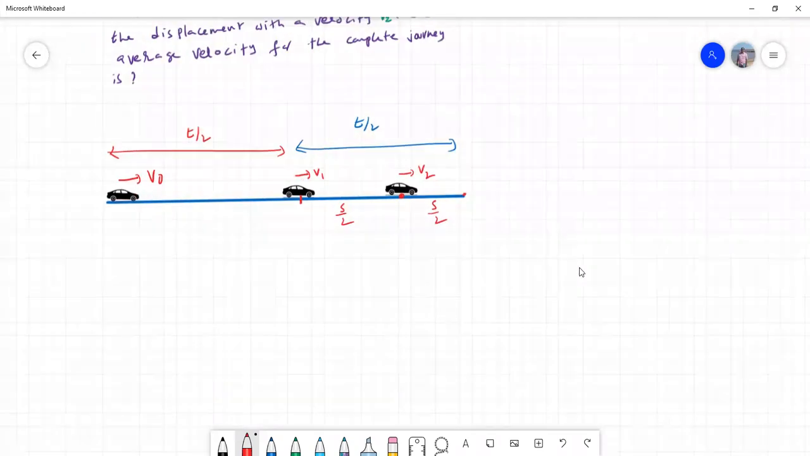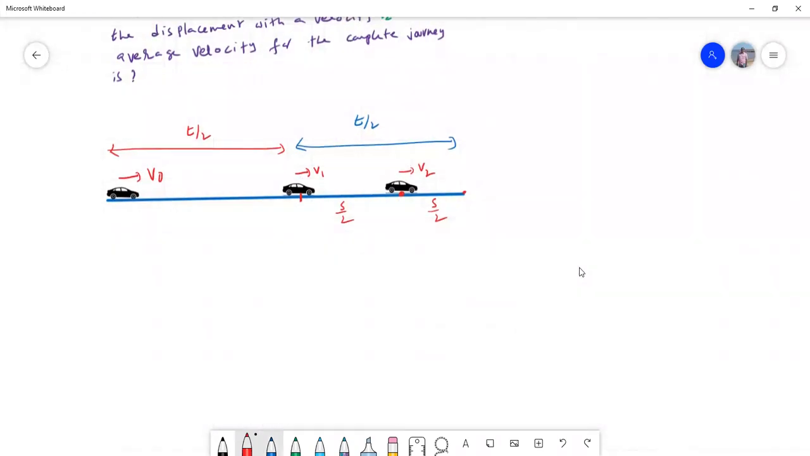The procedure is again the same. For this car, for this part from here to here, I'll take the average velocity as v dash. Since the displacements are equal, what is v dash? 2v1v2 by (v1 plus v2). When the displacements are equal, this is the average velocity.